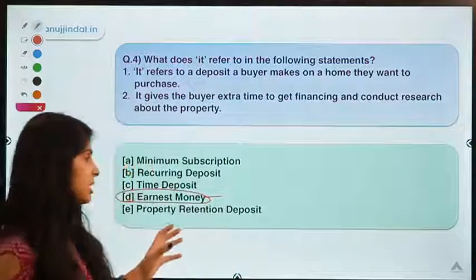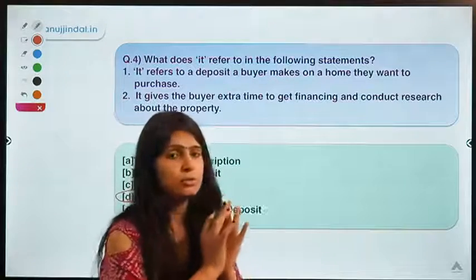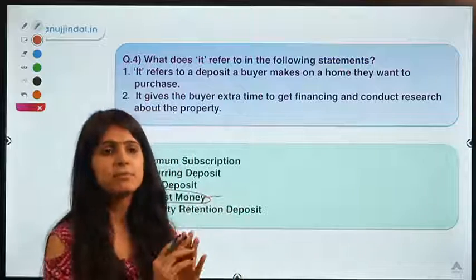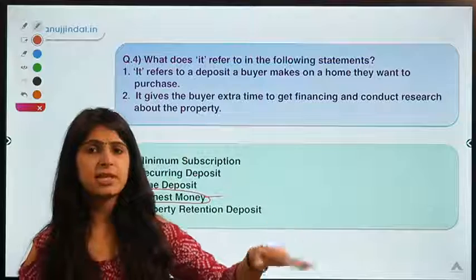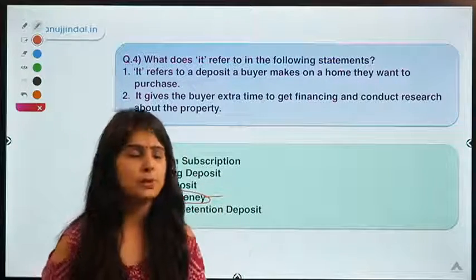So this earnest money means a part of a deposit which has been made to buy a product that you are interested in but you're not sure. That is why you have made a certain amount of contribution towards it, and if you don't buy it, it gets forfeited or it gets refunded, depending upon the policies, right?